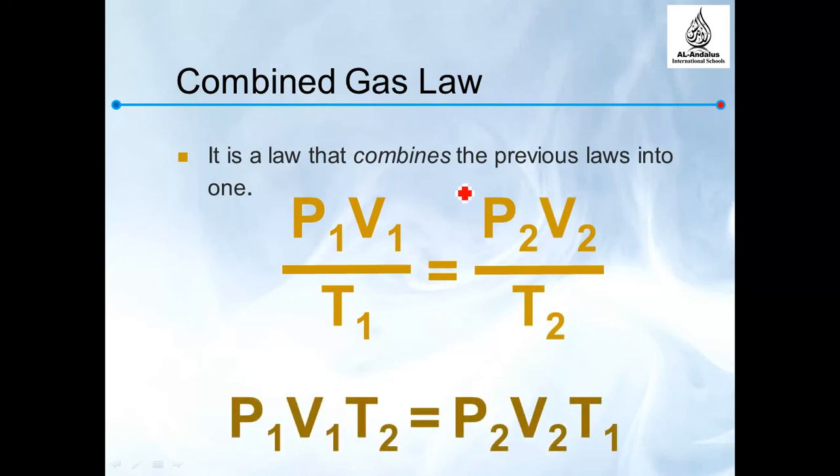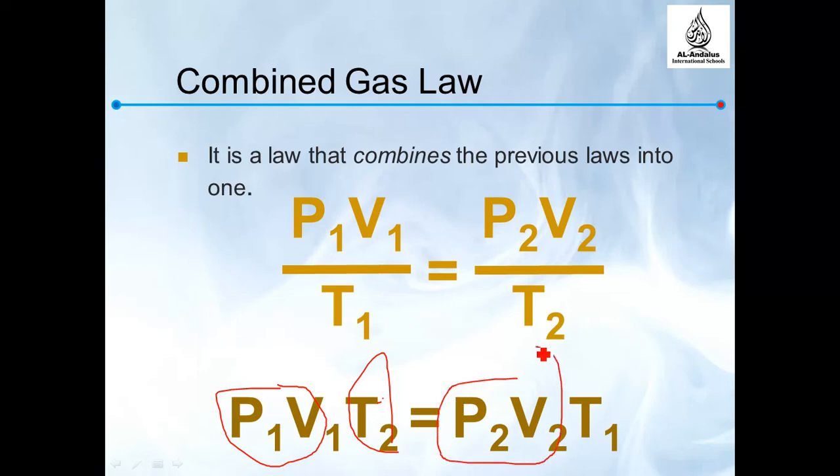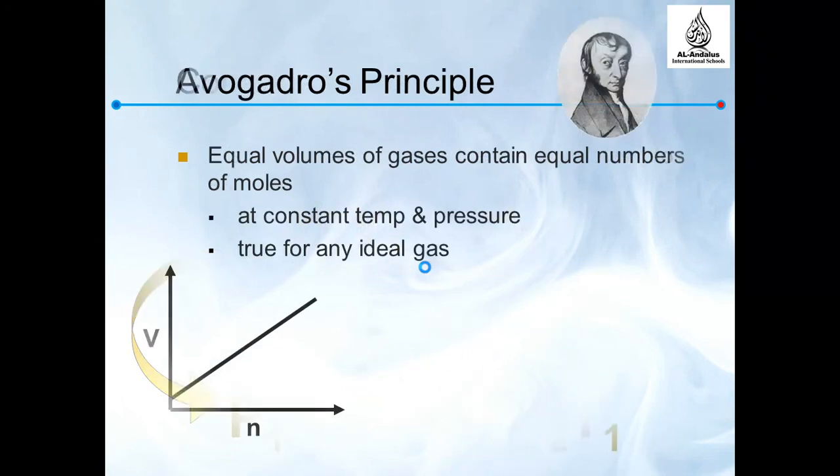So here's the combined law. The law that combines the previous laws into one is P1 times V1 over T1 equals P2 times V2 over T2. So here P1 and V1 from one point over T1 equals P2 and V2 from the second point over T2.